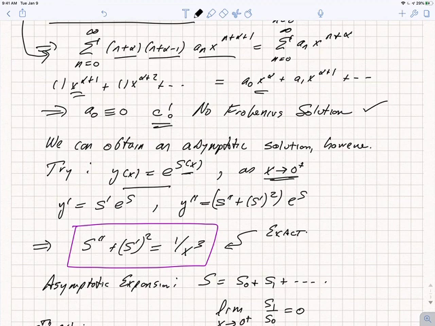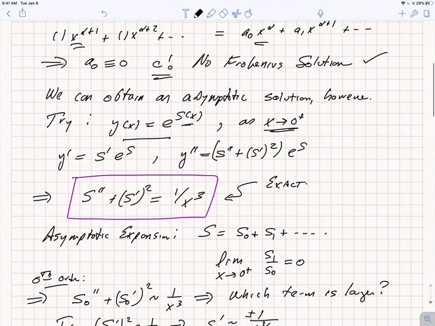The derivative y prime is s prime e to the s. If I take y double prime, I get s double prime plus s prime squared, quantity times e to the s. If I plug this into the equation, I find that s double prime plus s prime squared is 1 over x cubed. At this point, I haven't made any approximations at all. This is an exact expression. I've traded what was a second-order linear differential equation, however, for a second-order, actually essentially a first-order, nonlinear differential equation.